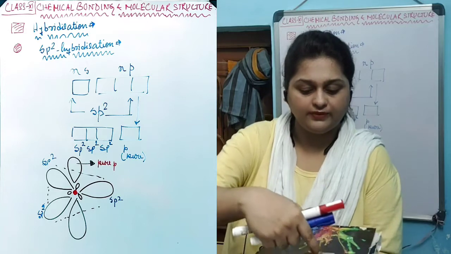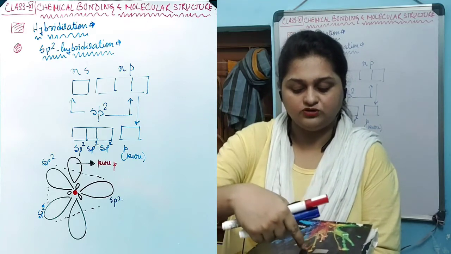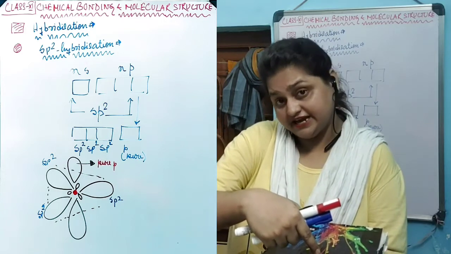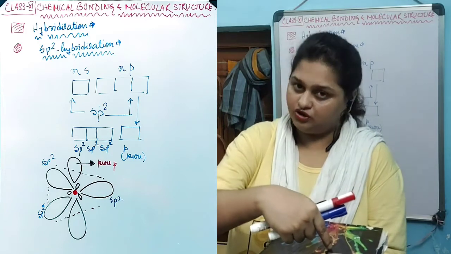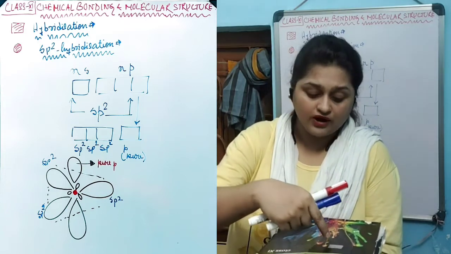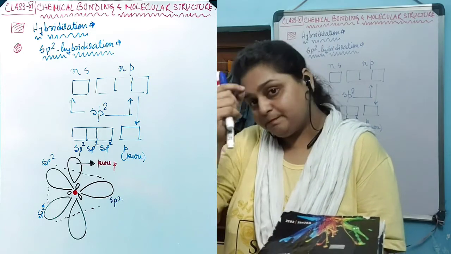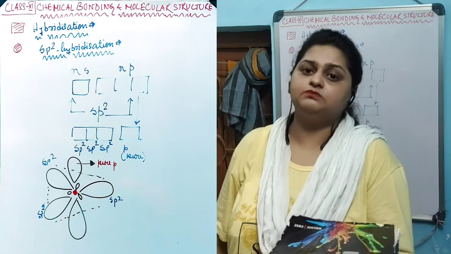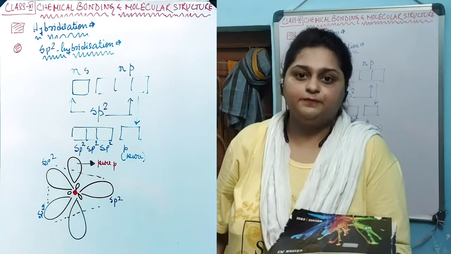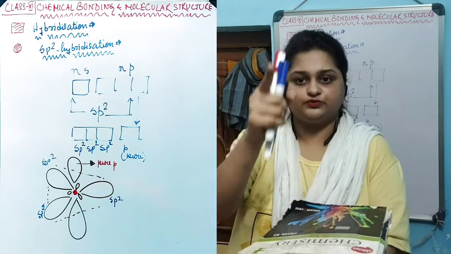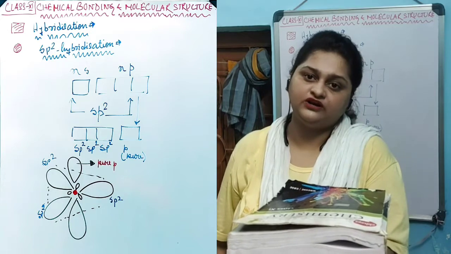One hybrid orbital will have the bigger lobe in this direction and the smaller lobe in the opposite direction. The second hybrid orbital will be towards this direction, and the third one in this direction. And the pure p that is not combined will be perpendicular to the plane of the molecule, like this. These two lobes of the p orbital will be situated perpendicularly like this.